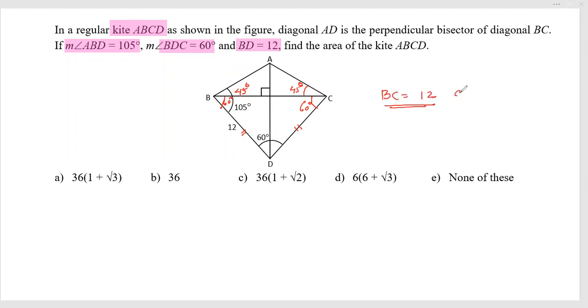As BDC is an equilateral triangle. We have already seen that all of the angles are 60 degrees, so it is an equilateral triangle. That means BC is equal to 12, one diagonal.